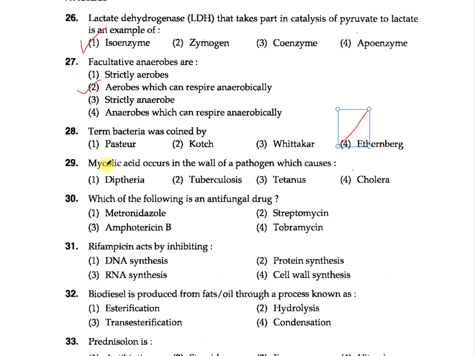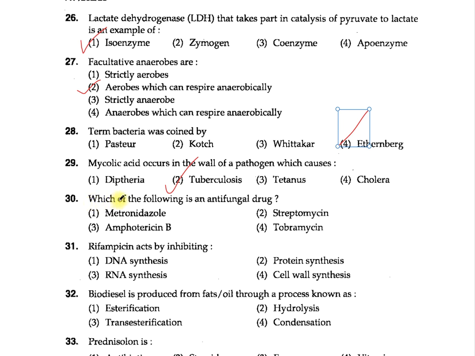Question number 29. Mycolic acid occurs in the wall of a pathogen which causes 1 diphtheria, 2 tuberculosis, 3 tetanus, 4 cholera. The option 2, tuberculosis, is correct. Tuberculosis causing bacteria is Mycobacterium tuberculosis.